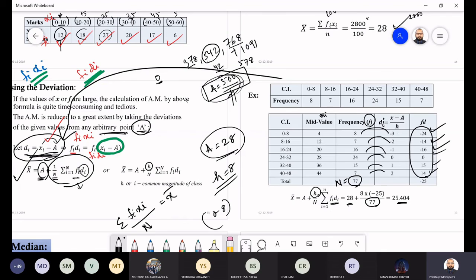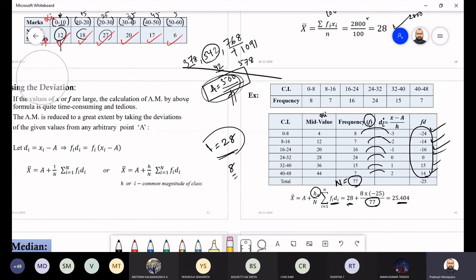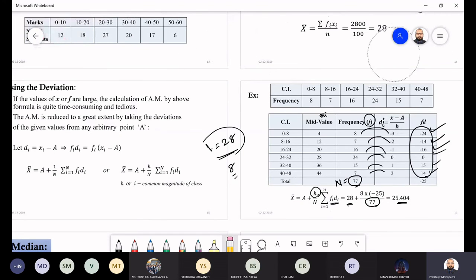So if it is discrete data, then no need to do all these things. Just take an arbitrary number. Just take the arbitrary point A. Then you shift everything according to that point. You find the di, you multiply with the frequency. Then you take the sum of frequency times di divided by n, and you add your origin.